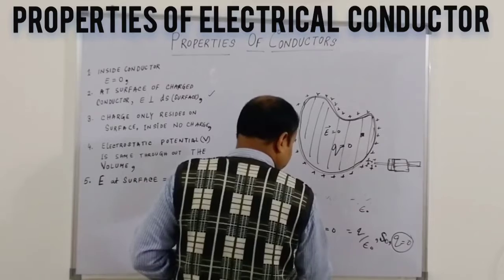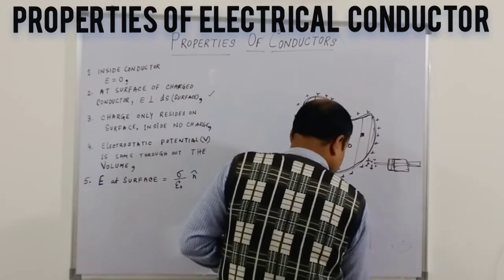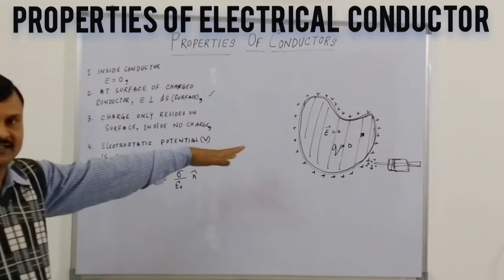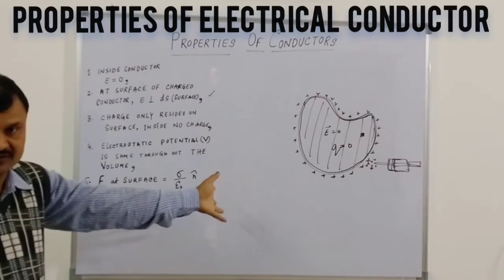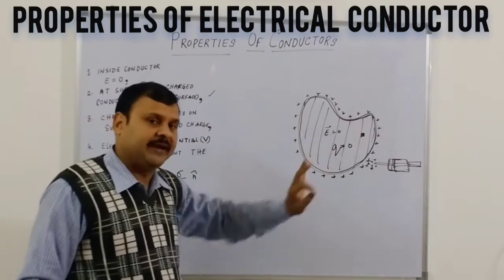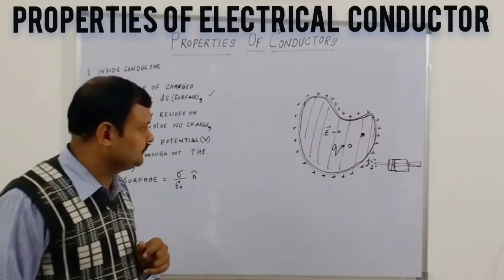Here you see one more thing. The fourth property says the potential inside the conductor and on its surface is the same. What does it mean?